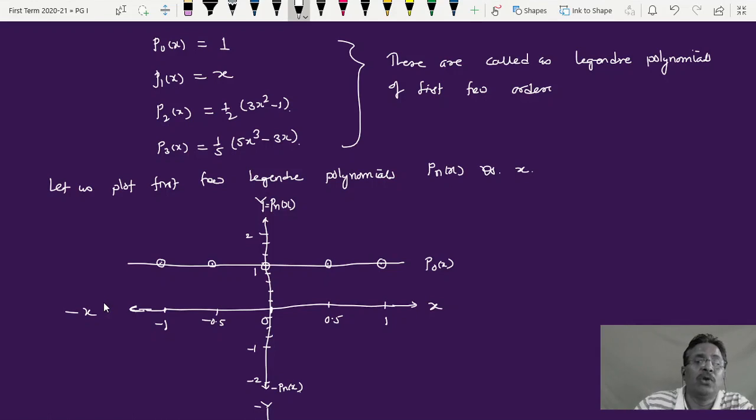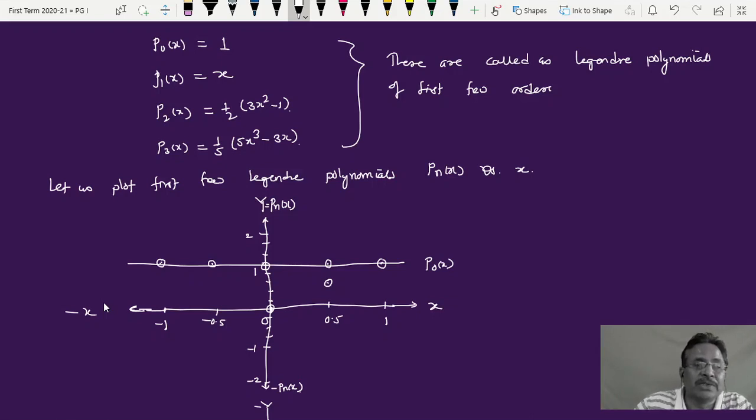Now when I put the value of x is equal to 0, I'll get this point. When I put x is equal to 0.5, I'll get P1 of 0.5 is equal to 0.5 according to this, so I'll get this value 0.5 here. When I put x is equal to 1, P1 of 1 is equal to the value of x, that is equal to 1, so I'll get this particular number.